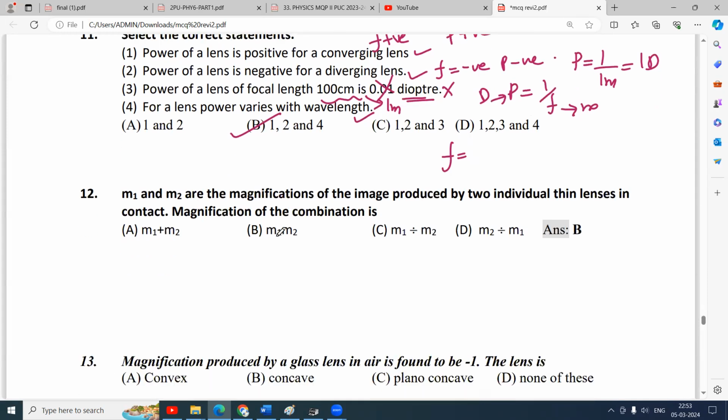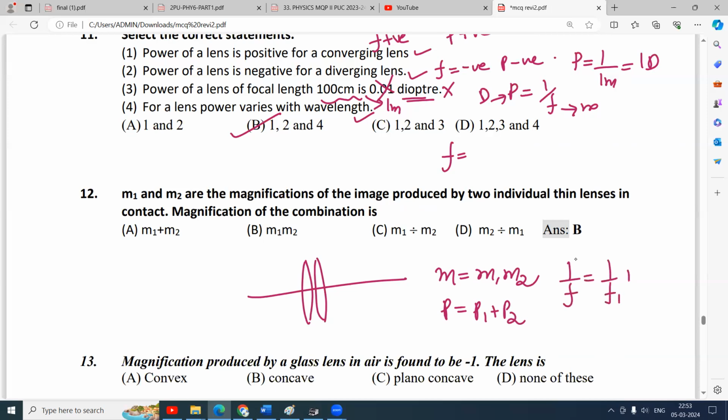If M1 and M2 are the magnifications of the image produced by two individual thin lenses in contact, there are two lenses in contact like this. Magnification of the combination is the product of magnifications, M1 into M2. And of course, power is the addition of the powers, P1 plus P2. And the reciprocal of the equivalent focal length is 1 by F1 plus 1 by F2.